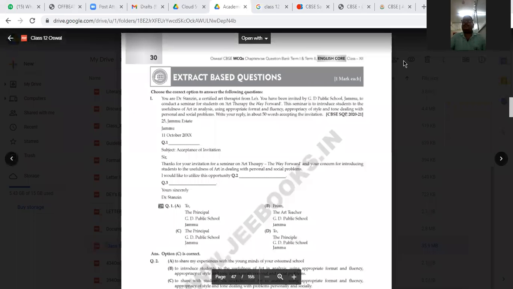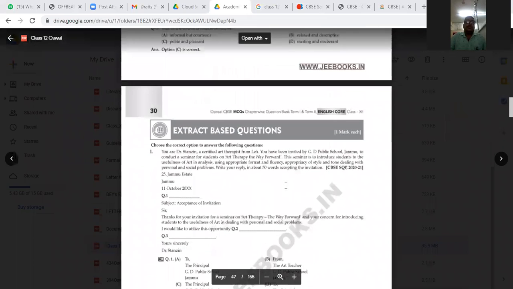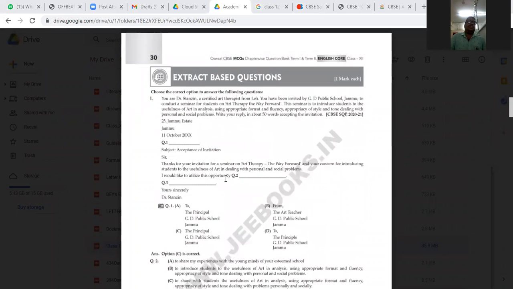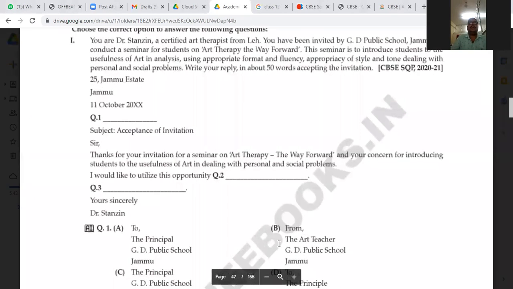So let's start from the invitation letter. The format of the invitation letter, I'm sharing the format and how the MCQ question will be coming from that. Here we are going to discuss. Exactly, this is the question paper. I have already told you that we are going to discuss the question paper, and after that there will be a discussion on the format. Okay. Now you can see that properly. You can see from here.